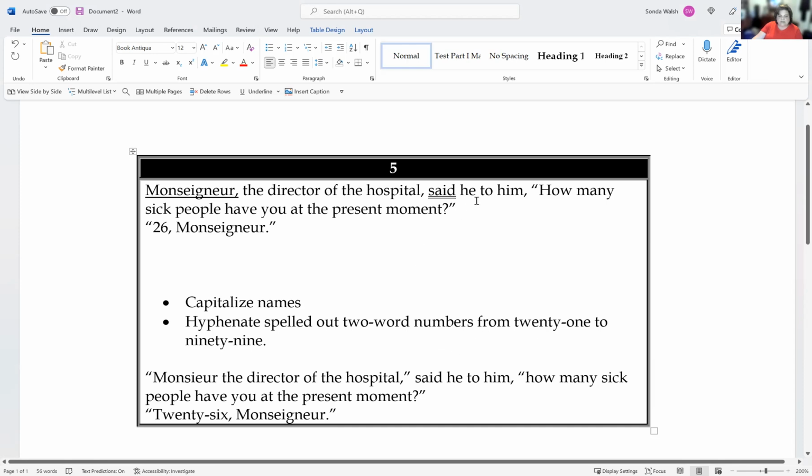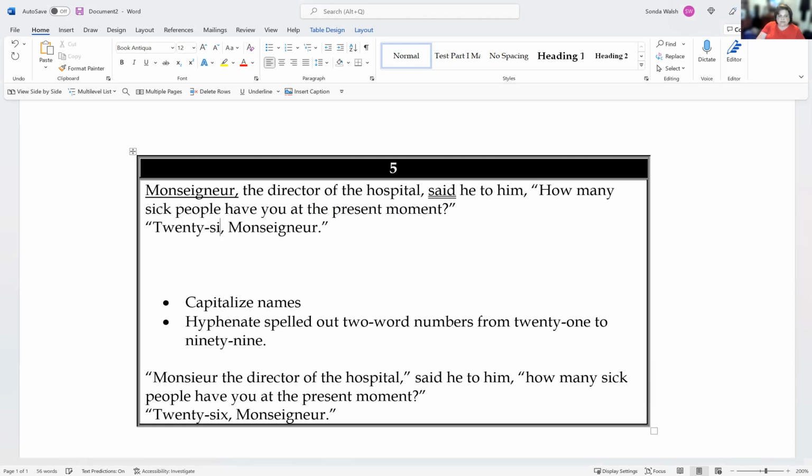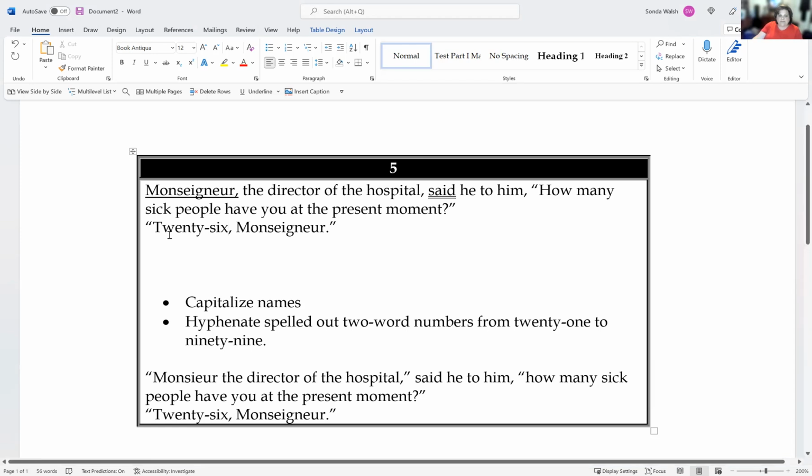And then we have the reply comes, 26, Monsignor, which we learned earlier that we don't ever start a sentence with a number. So we're going to write 26. And we also remember that we need to hyphenate any number that we write out between 21 and 99.